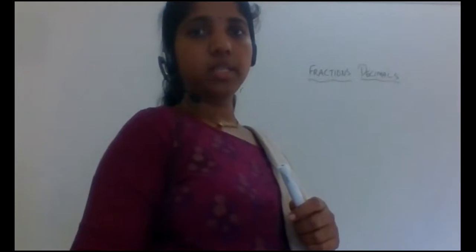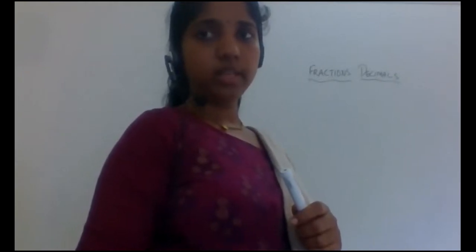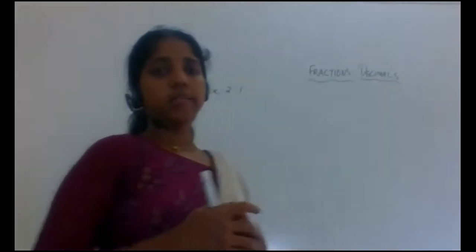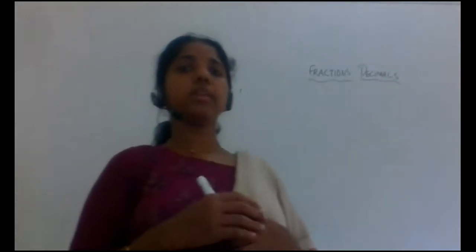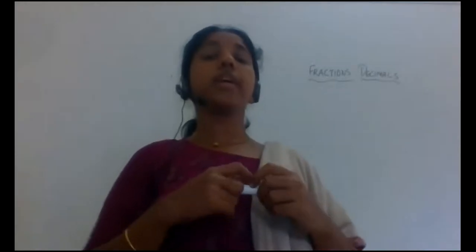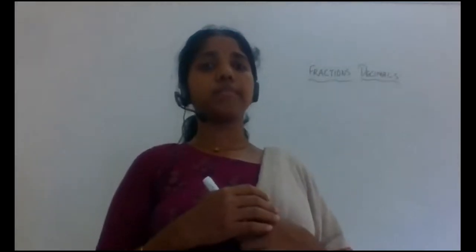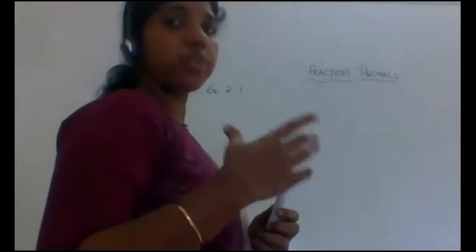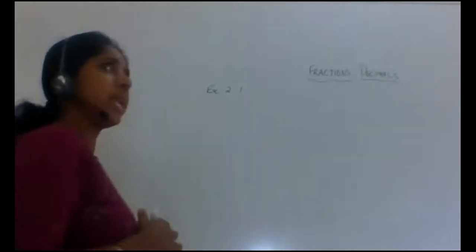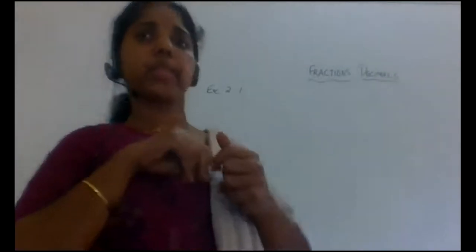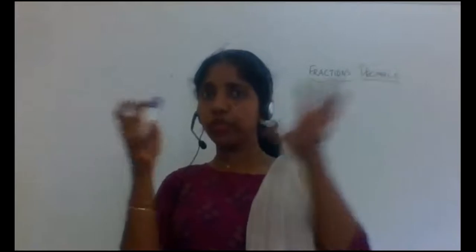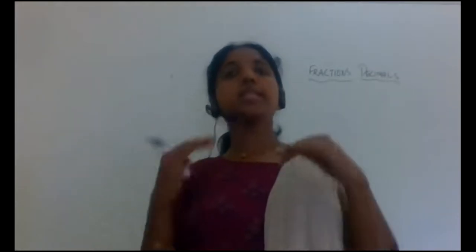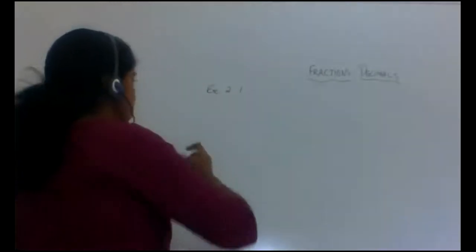Yes, the next is to find equivalent, like fractions. So convert each of the following to a like fraction. What is meant by a like fraction now? Like fractions means you take two fractions, and if those two fractions have the same denominators, then it is a like fraction. So let us do the sixth one.